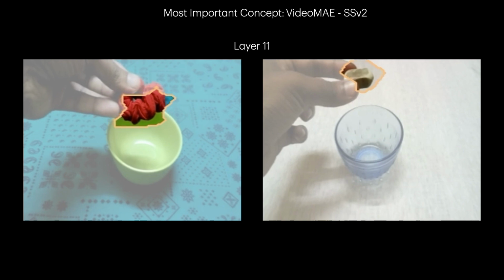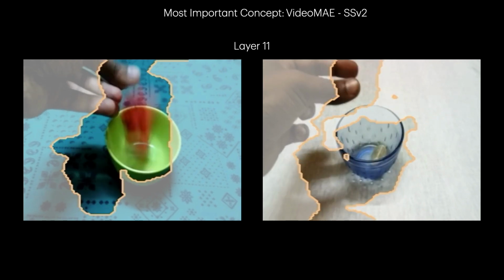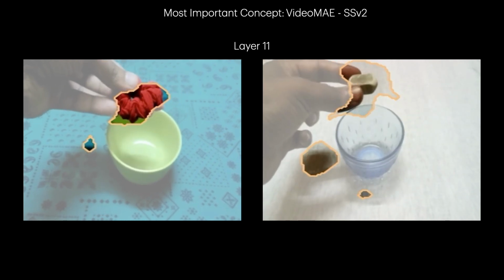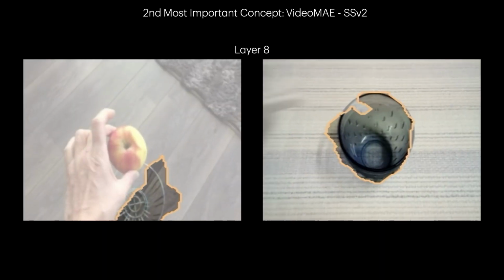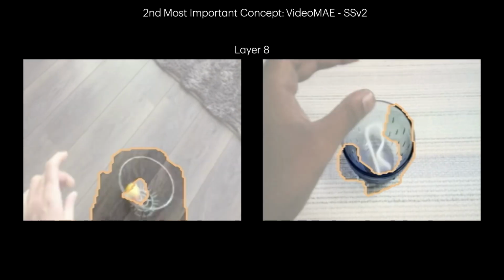We also examine the most important concepts for the supervised VideoMAE model trained on SSV2 for action recognition, targeting the class, dropping something into something. The most important concept at layer 11 captures the object being dropped until the dropping occurs, at which point both the object and the container are highlighted. The second most important concept appears in layer 8 and captures the container without highlighting the object.